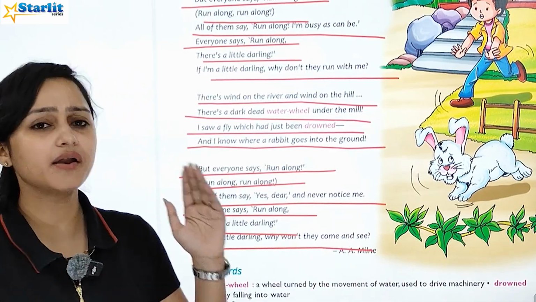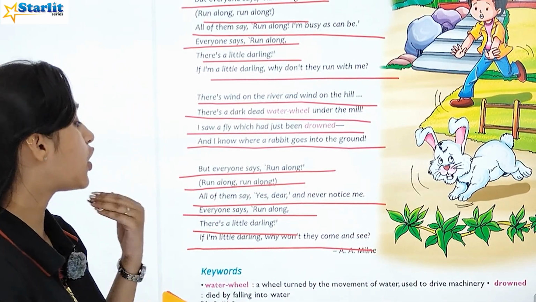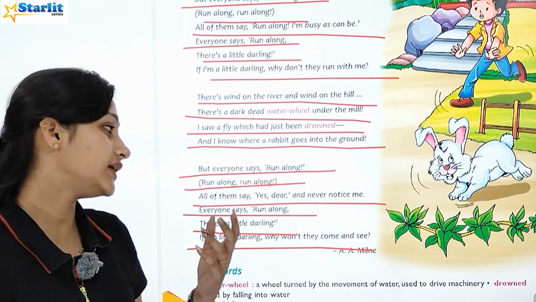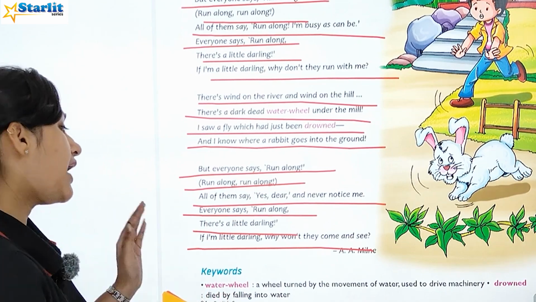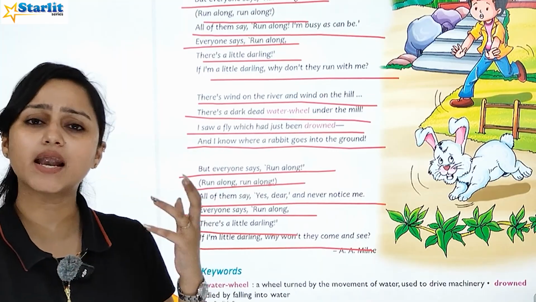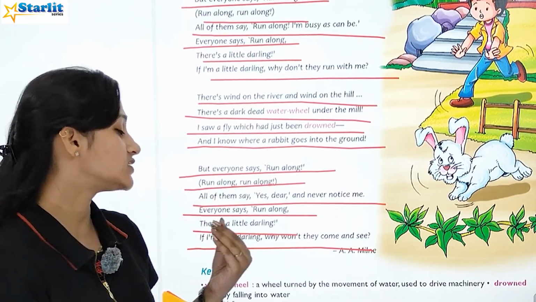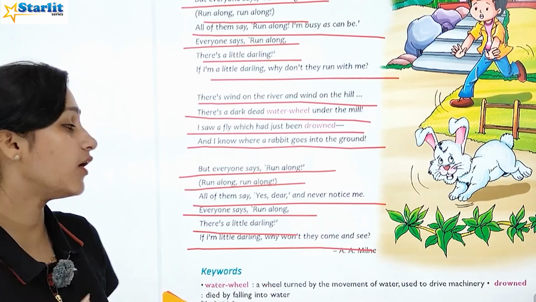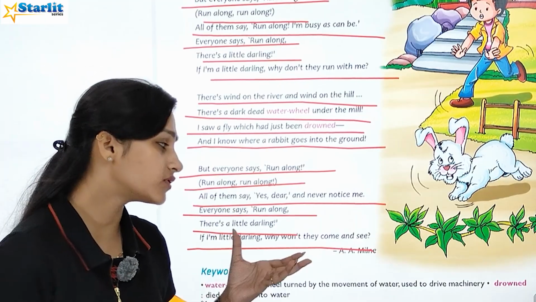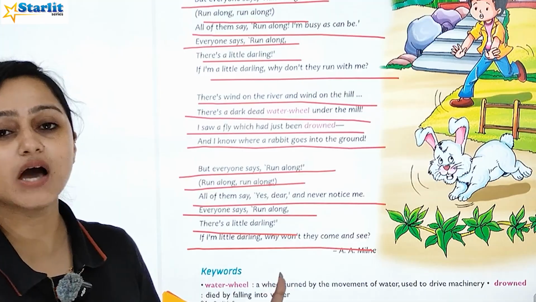So हर कोई कह रहा है run along, मतलब run along. All of them say, हर कोई कह रहा है yes dear and never notice me, और कभी भी मुझे notice नहीं करते. Everyone says run along. हर कोई कह रहा है run along. There is a little darling. वहाँ पे एक little darling है. अगर वो little darling मैं हूँ, so मेरे को देख के वो मेरे को देखने क्यों नहीं आते?